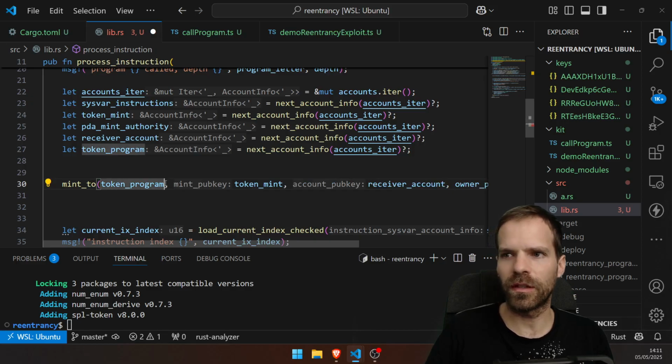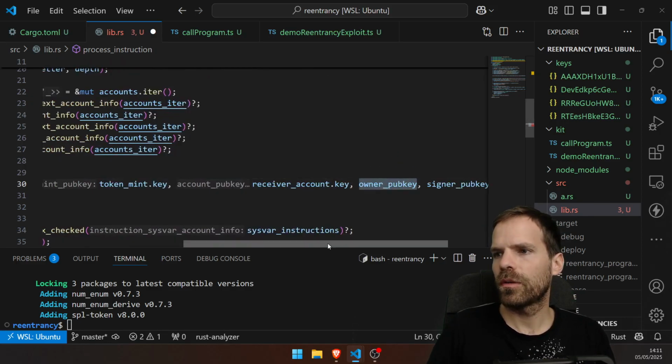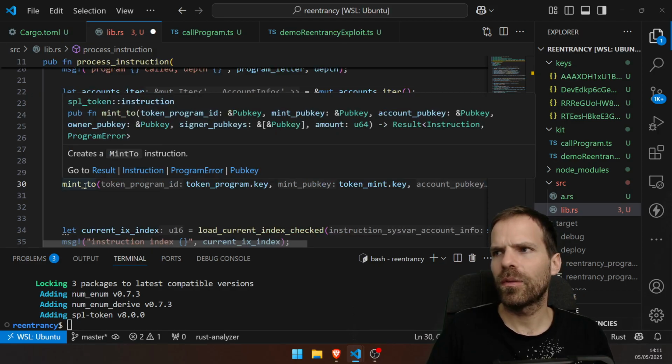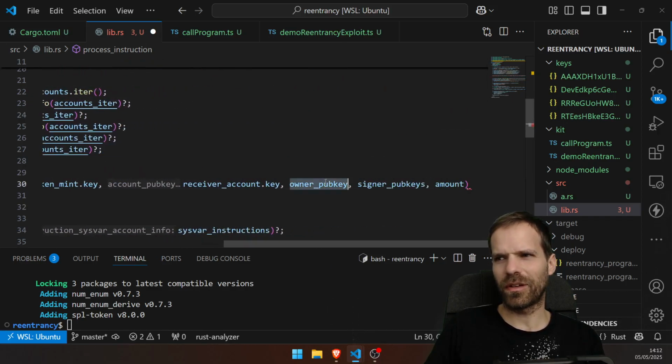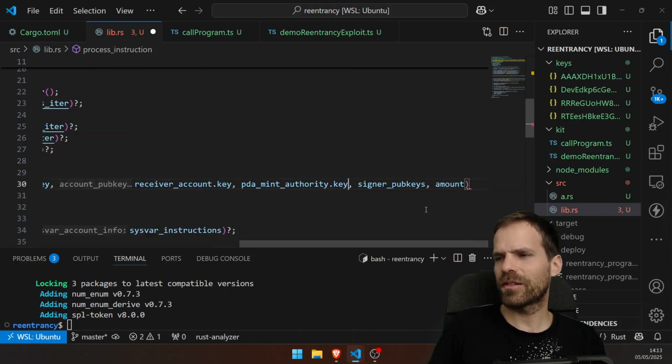Oh, and we always need the key owner. Wait, why do you need to, what? Why do you need to know the owner? Or is that supposed to be the owner of the token? Is that supposed to be the mint authority? That's weird. Owner is just a really bad word. I'm assuming this is the mint authority that it's talking about. I'll try. Signers and amount.